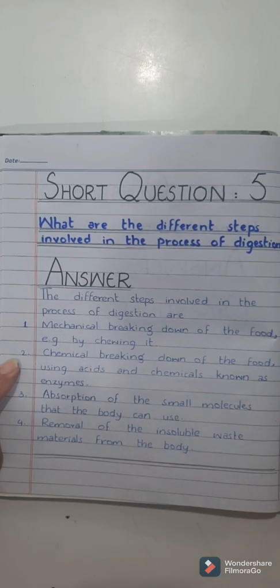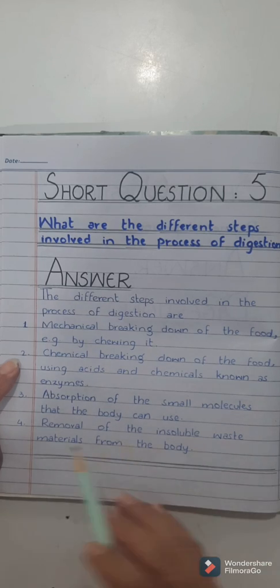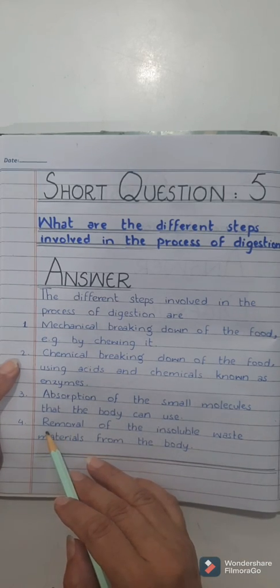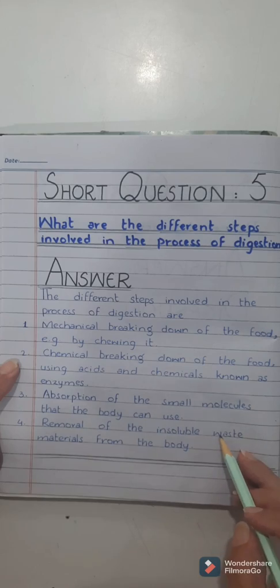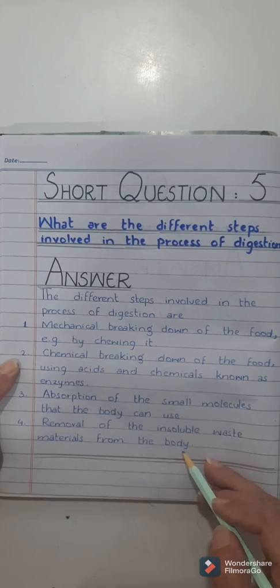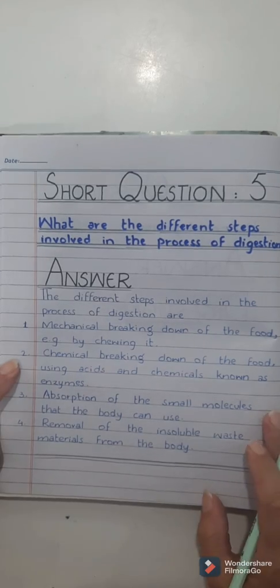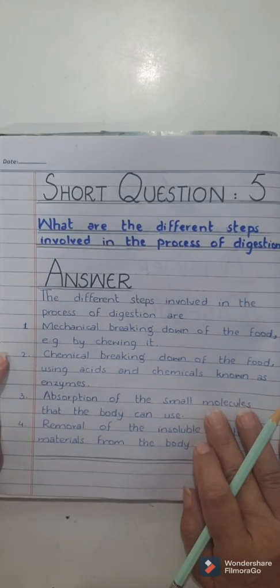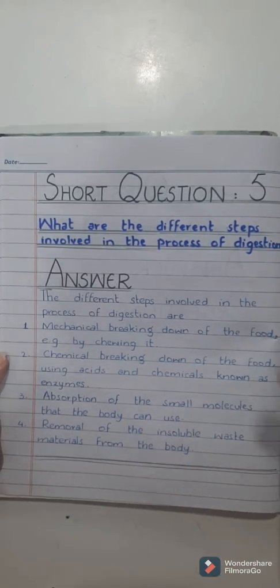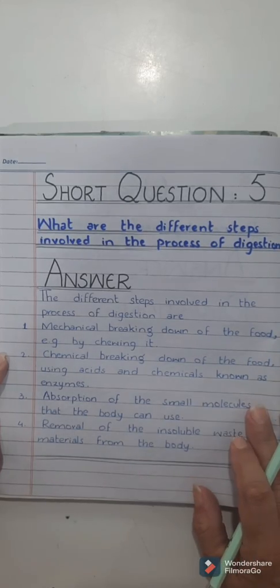For example, when the food is digested, it is absorbed into the bloodstream, and it first goes to the liver, and the liver distributes it to each and every cell of the body. And then we have the last point, that is removal of the insoluble waste materials from the body. That part of the food which is not digested is eliminated from the body. So these are the important steps that are involved in the digestion of food.